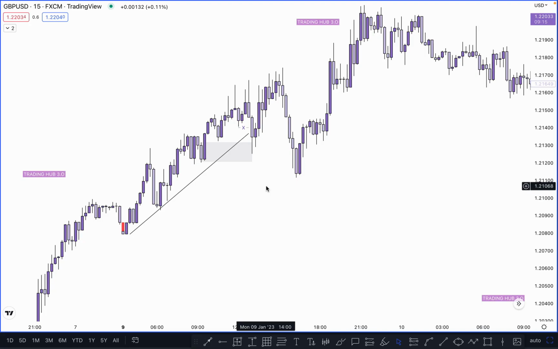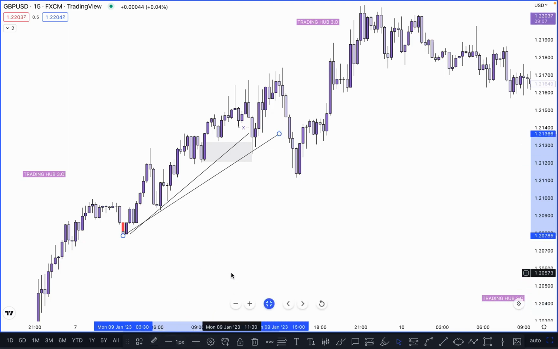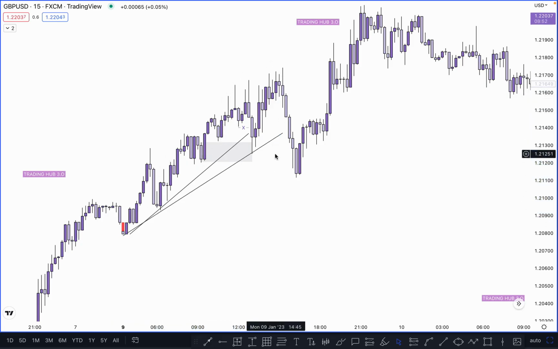And where is our next possible entry in this case? As you can see here, market again created a new structure like this and created a new trend line. And then what happened here? Exactly the same thing happened here. Market was bullish and people are looking for sell after breaking this trend line. What should you do in this case as per the smart money concept? You know, market momentum is bullish.